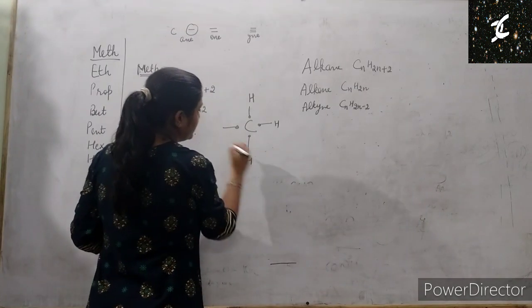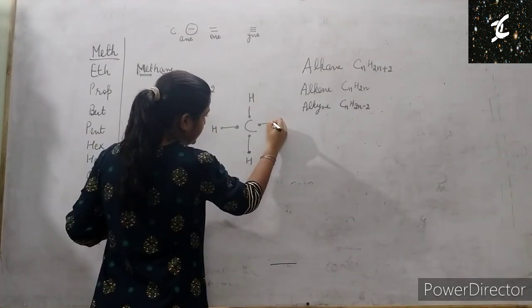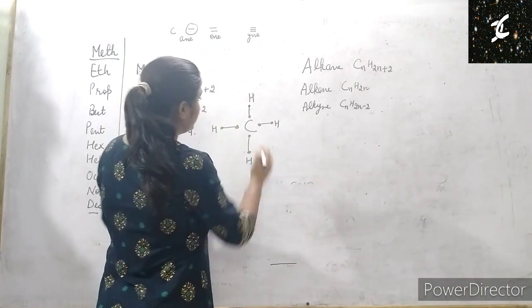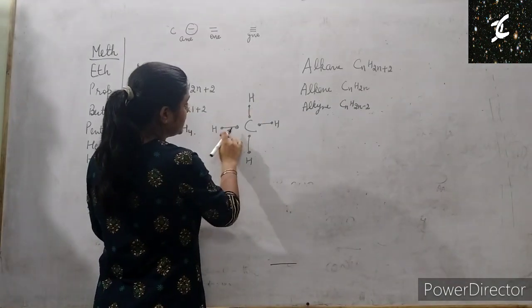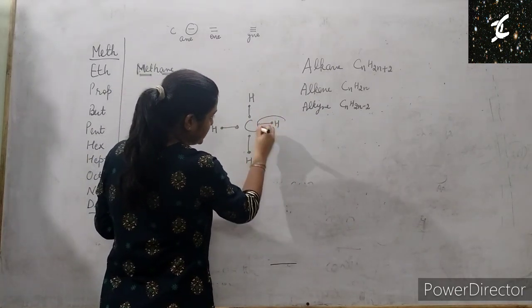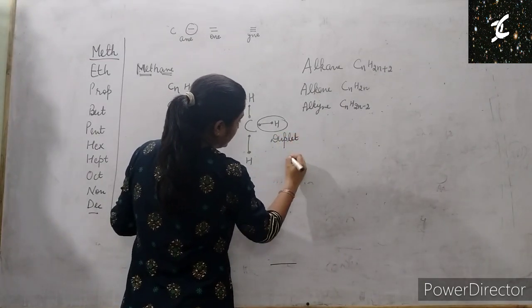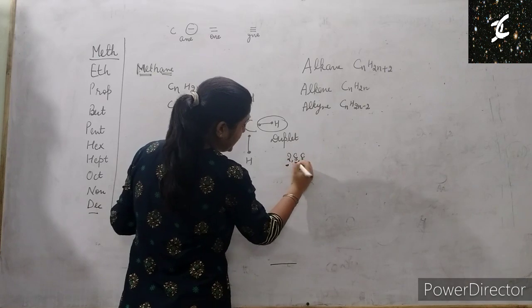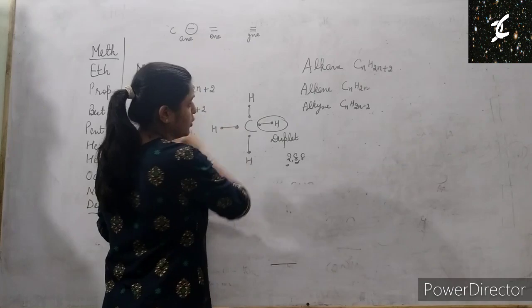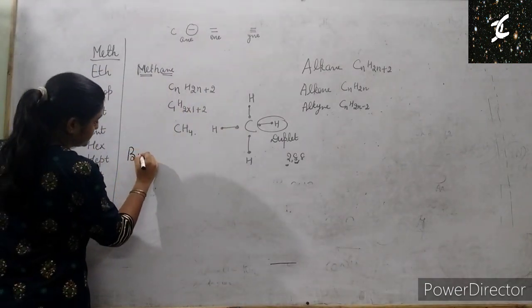Clear? How many electrons does hydrogen have? 1. So hydrogen has 1 electron in its valence shell. To complete the octet, carbon will take these 8 electrons. Hydrogen will take these 2 electrons, so the duplet is complete. 2 is for duplet, 8 for octet. And for carbon it is 1, 2, 3, 4, 5, 6, 7, 8.